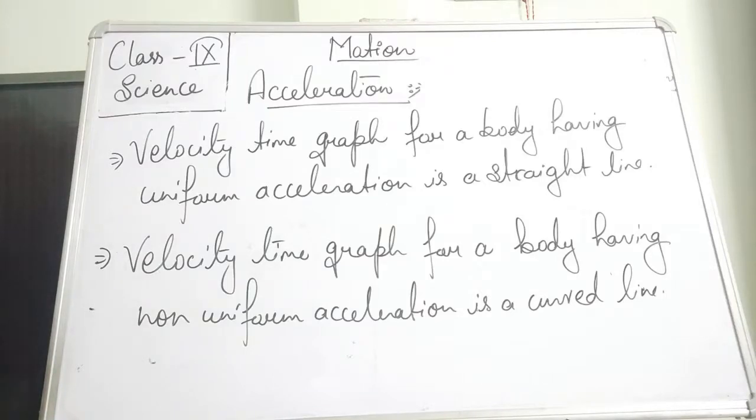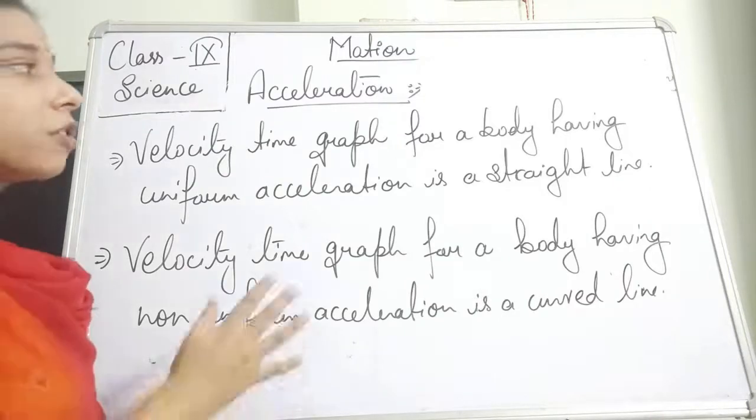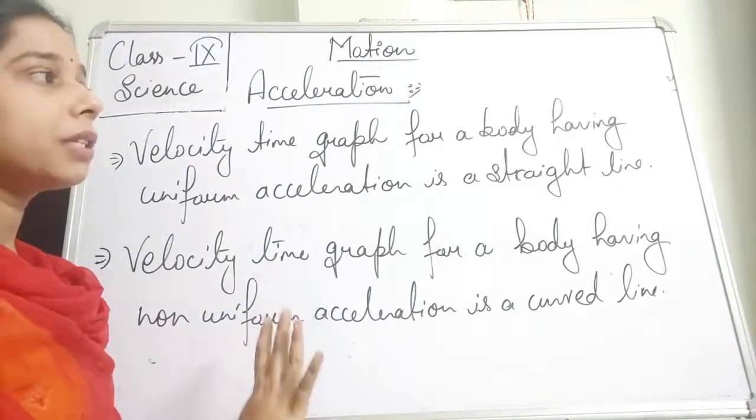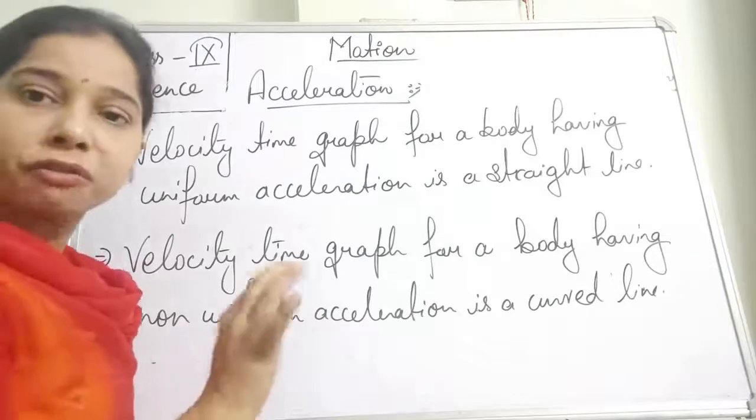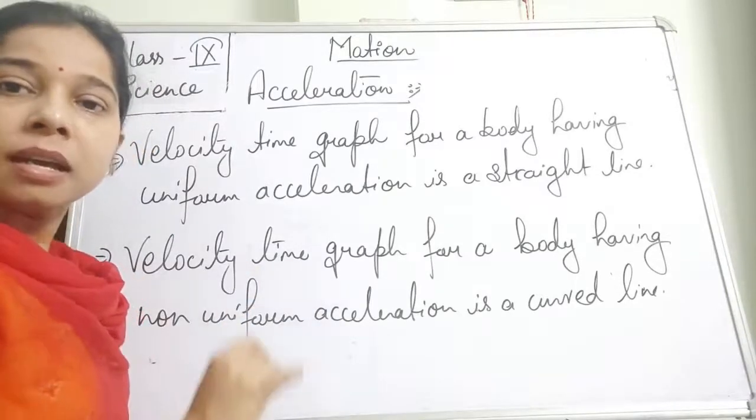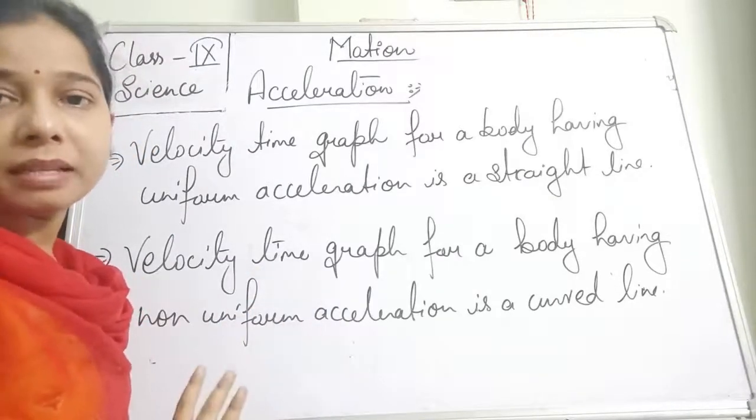Moving on, we will see another topic which is related to acceleration. So we have seen the two types of acceleration. The first one is the uniform acceleration. The second one is the non-uniform acceleration.